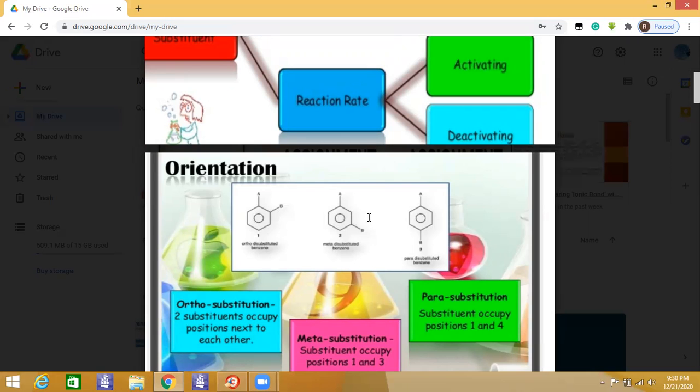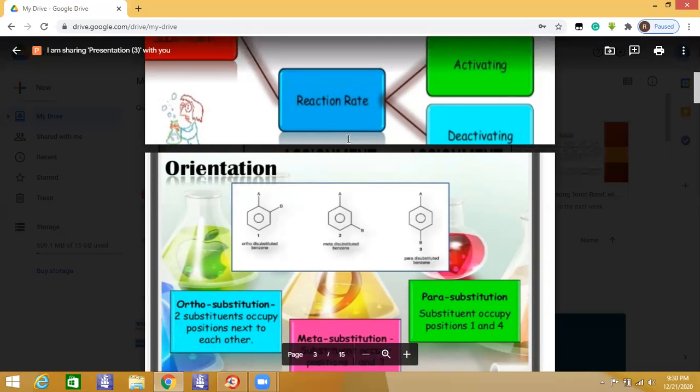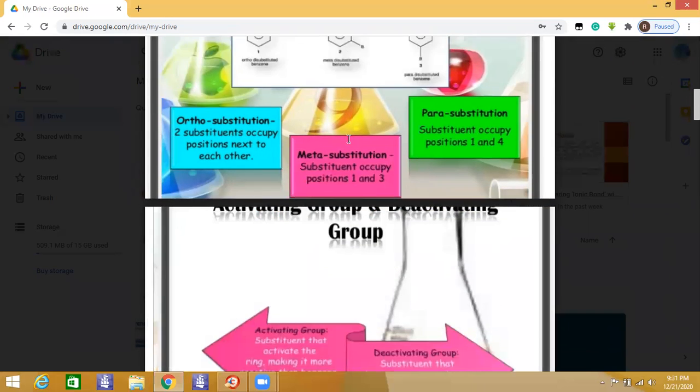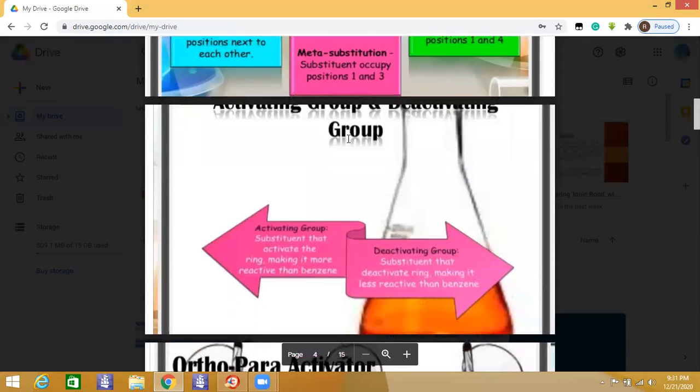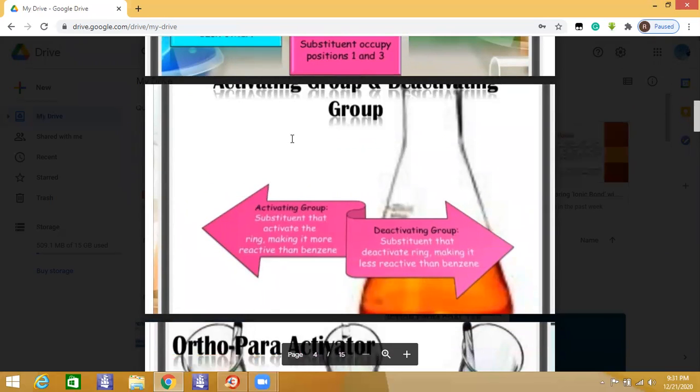According to the nature of the substituent, it also affects the reaction rate. For that purpose we have activating groups and deactivating groups. Activating groups cause the ring to be more reactive than benzene, and groups which make the ring less reactive than benzene are called deactivating groups.